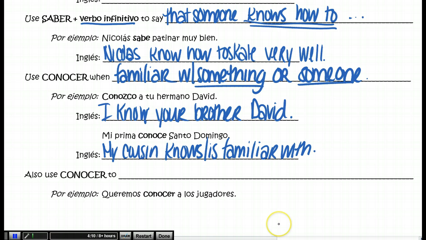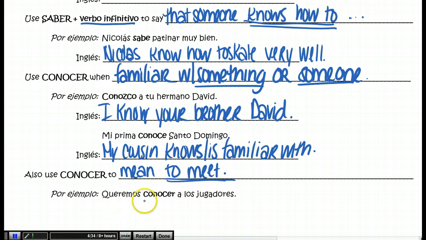And then finally, the last way that we use conocer is to mean to meet. Unless you have a verb before conocer, or if conocer is in the past tense, then it will mean to meet. Otherwise, it's generally going to mean to know, as in a person, or be familiar with a thing.